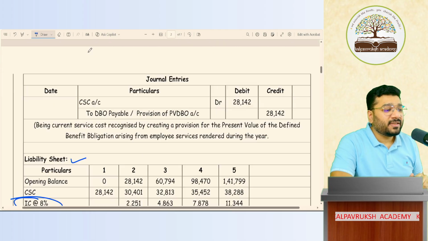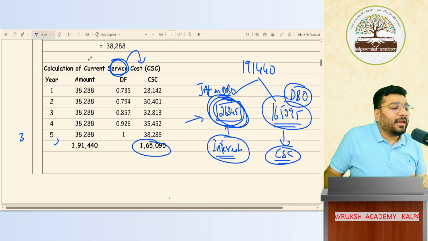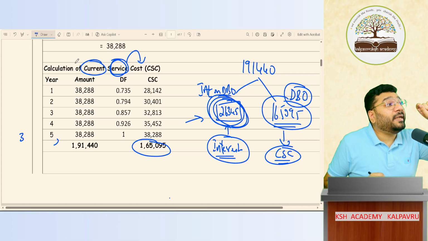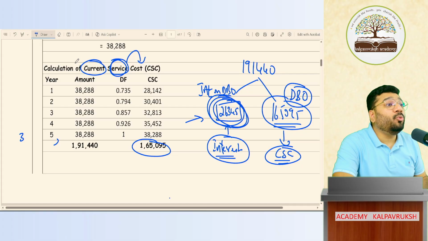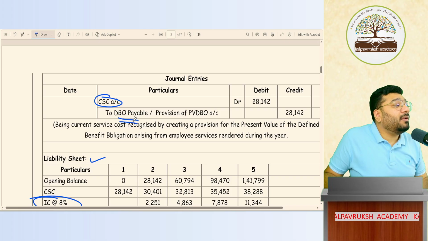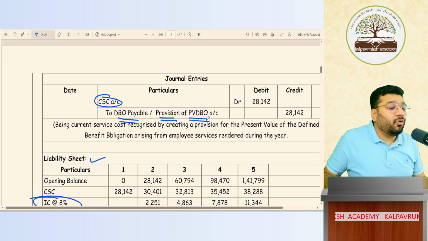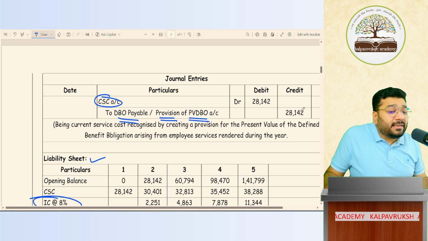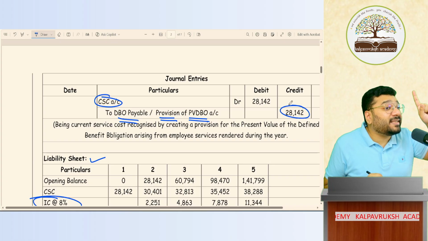Before that, sir, we calculated CSC, no? What is the accounting treatment for it? Current service cost account debit to DBO payable, defined benefit obligation payable, or provision for PVDBO. Provision means what? The money that you're going to pay in future is not 100% certain.